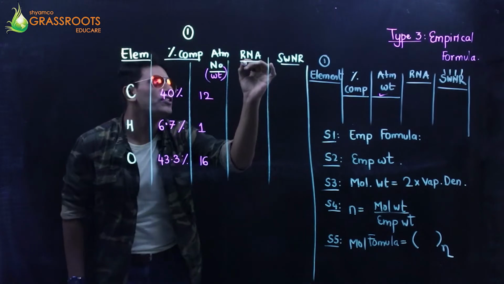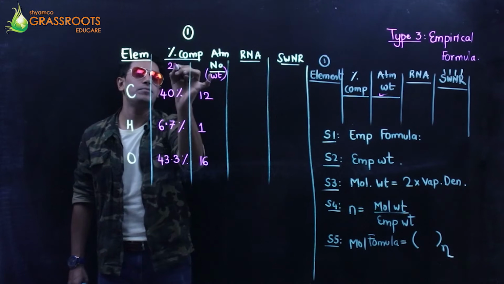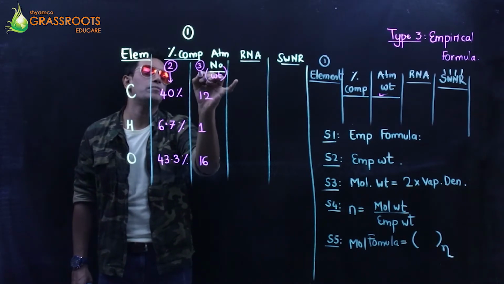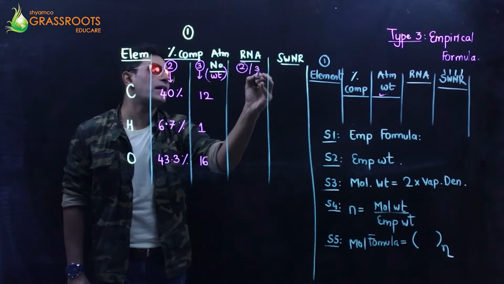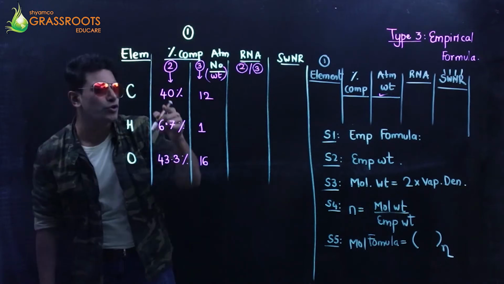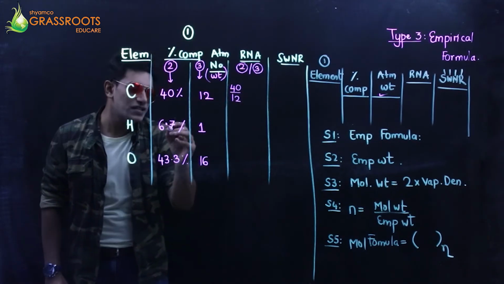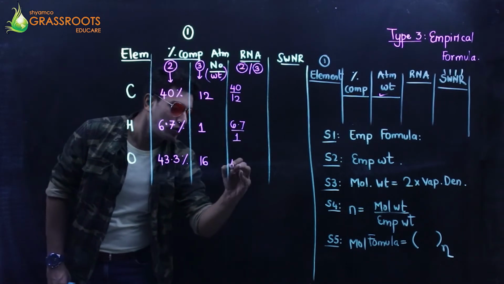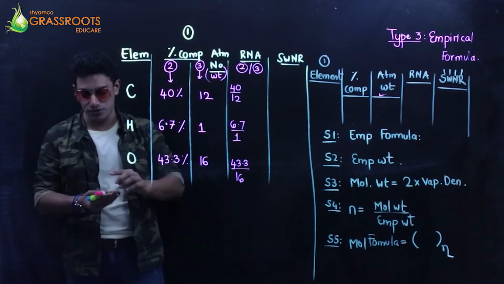To find the relative number of atoms, we are going to use the second column divided by the third column. So it is going to be 40 upon 12, 6.7 upon 1, and 43.3 over 16. I have done the divisions.